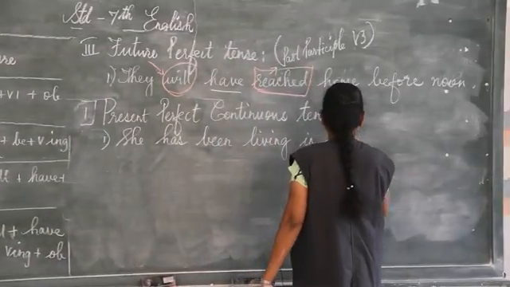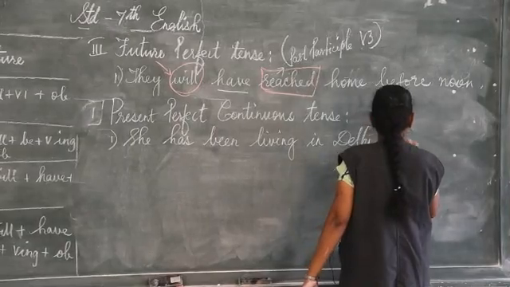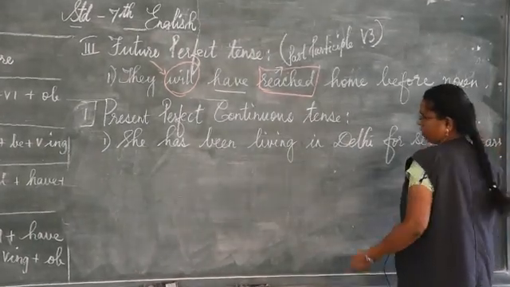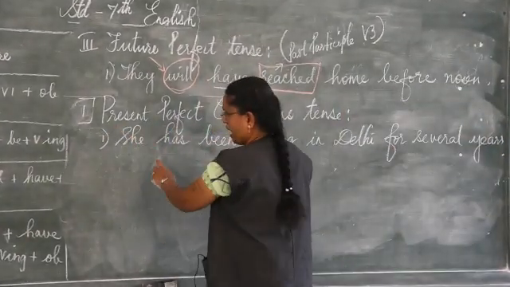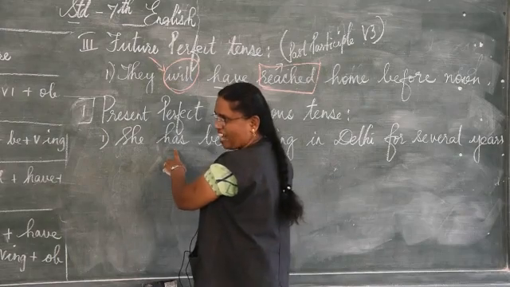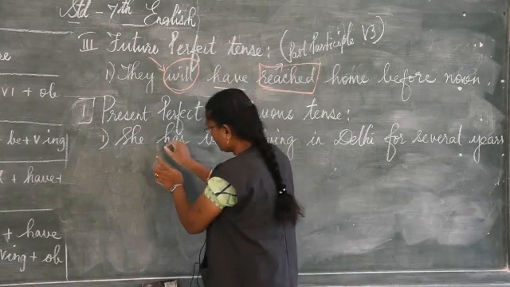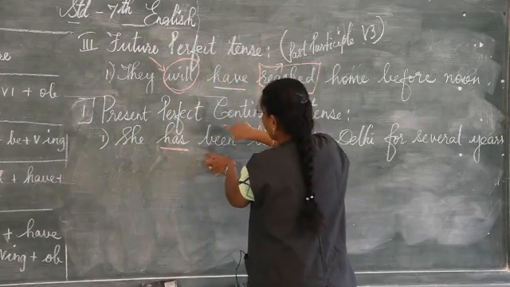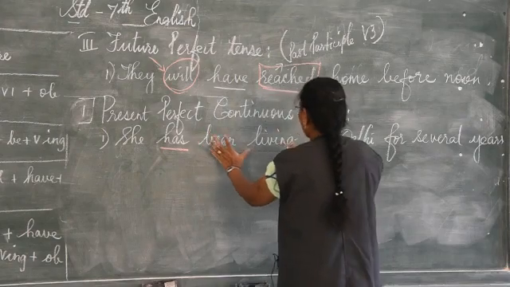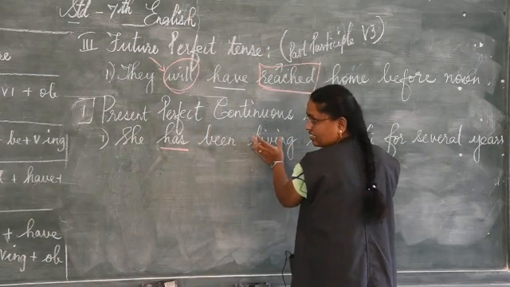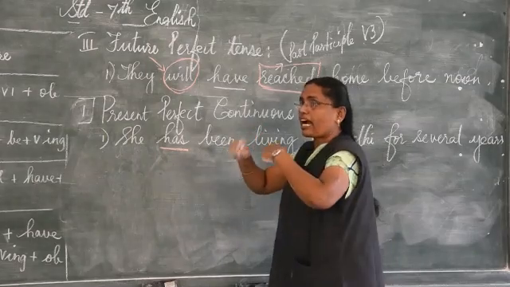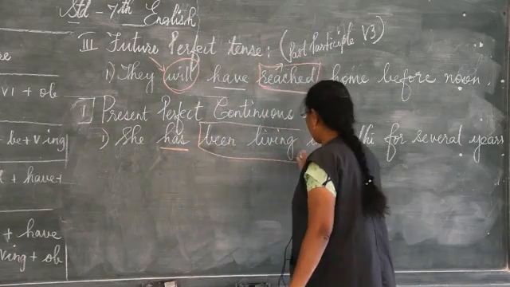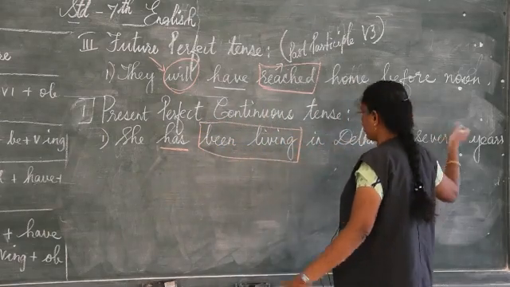Here she is the subject. Has, why has not have? It is singular, so you use has. The next formula is present perfect continuous: been, and this verb live changes into continuing, means add ing. So, been living in Delhi for several years.